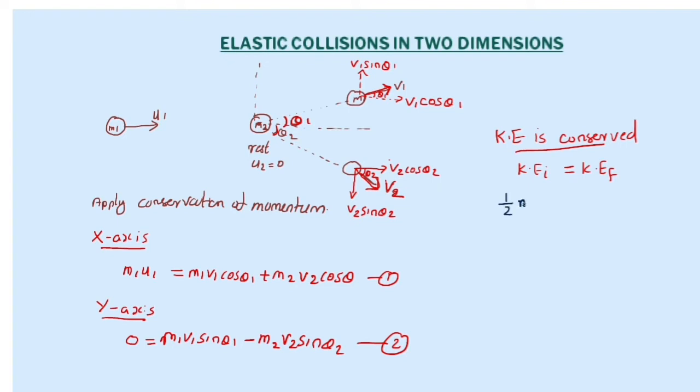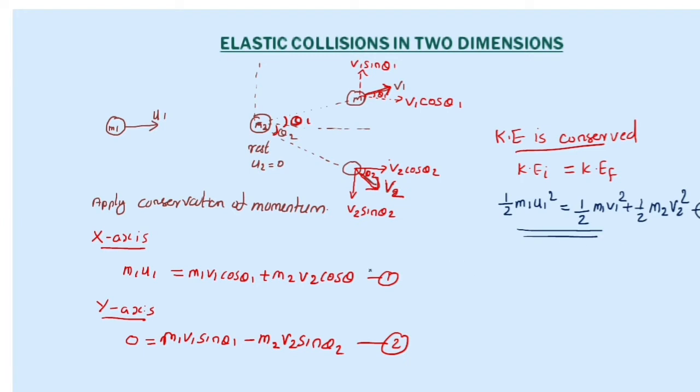Half m1 u1 squared, since the second body is at rest. What is the final kinetic energy of the two bodies? Half m1 v1 squared plus half m2 v2 squared. This is the conservation of kinetic energy: initial kinetic energy is equal to final kinetic energy. Say this is equation number 3.